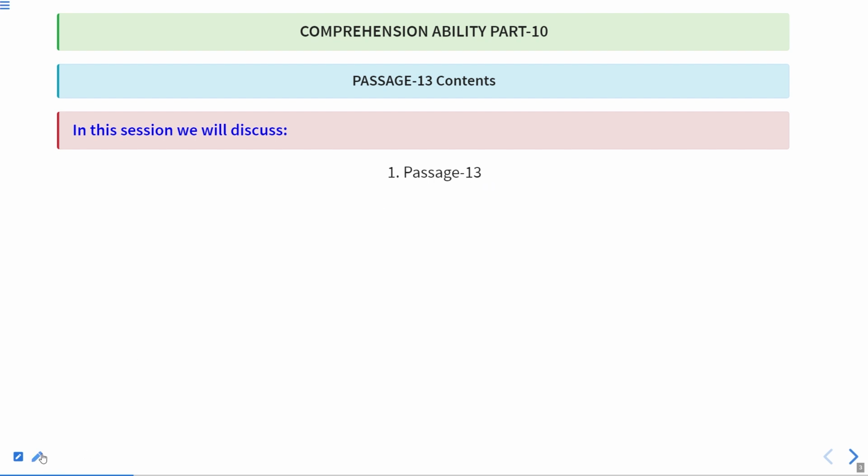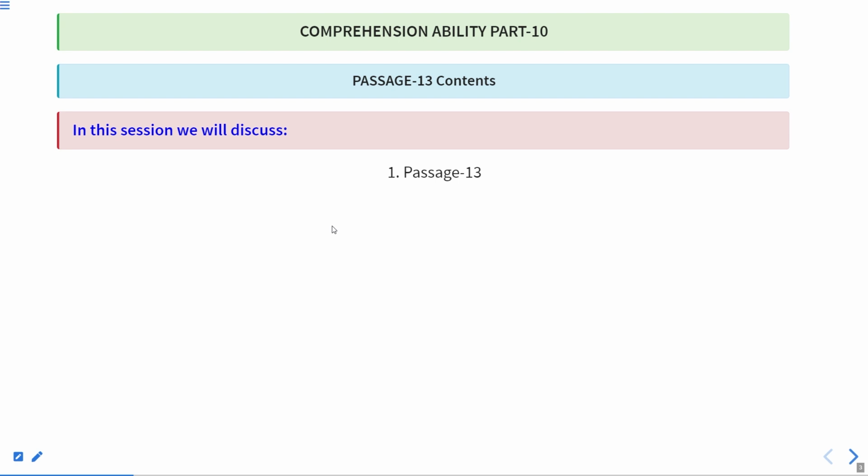In our earlier sessions, we have already done till passage number 12, but in this session, we are going to discuss passage number 13. There are two options of solving the passage. First, we can read the passage, and after that, we'll move to the questions. Moreover, if we do not have time, we can directly jump to the questions. But it is my suggestion to you all that if you have enough time to solve the comprehension part or the English part in your examination, you should first read the entire passage or at least a little of the passage, and after that, move to the questions.